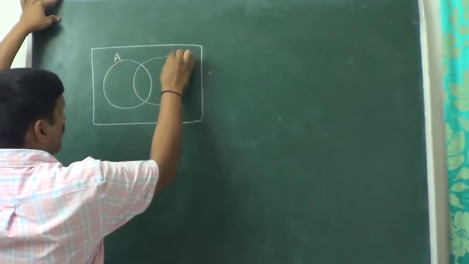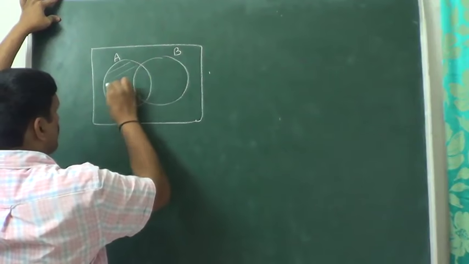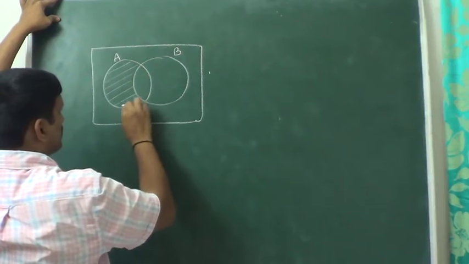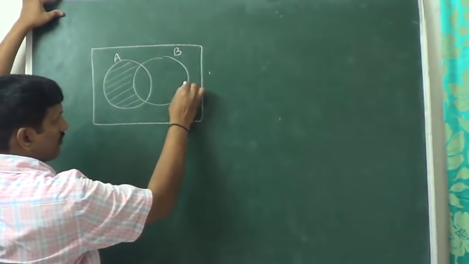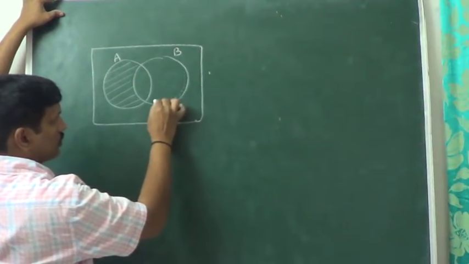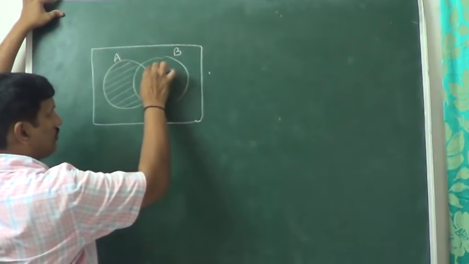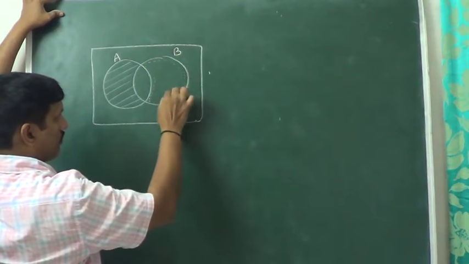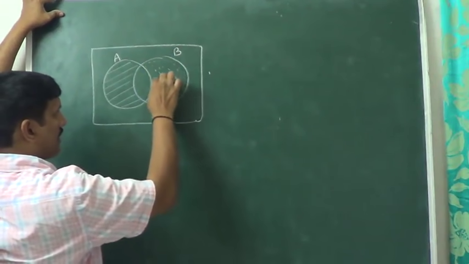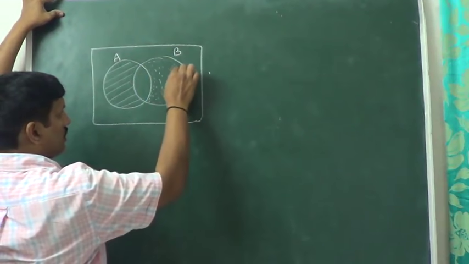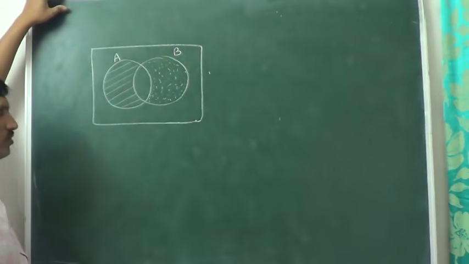In this diagram of A and B, this portion represents A minus B, right? And this portion represents B minus A. From B, the part of A is removed.